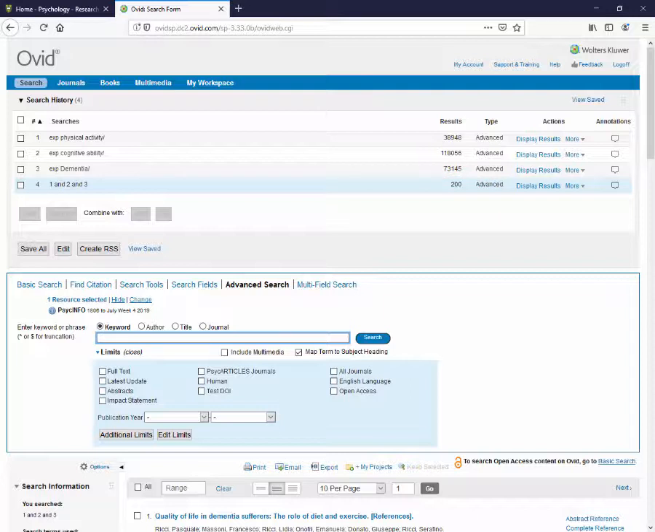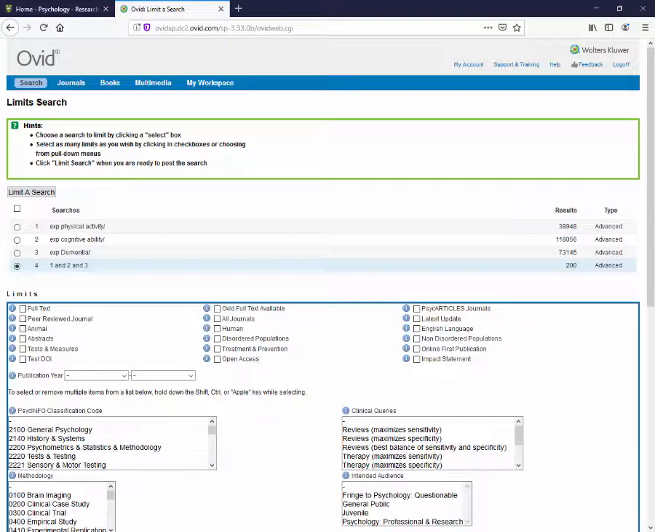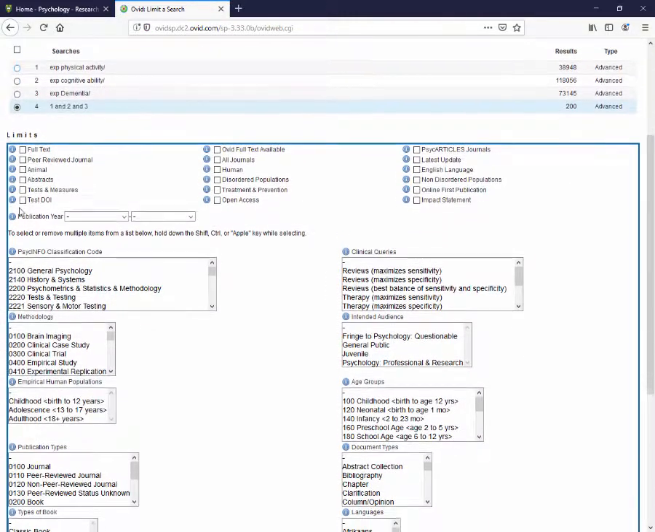Now it is time to limit our search by age group, methodology, and publication type. To do this, look for the blue Limits box. You will see there are a few limiters listed here, but we want to select the Additional Limits link. The Additional Limits page gives us various ways we can refine our search.